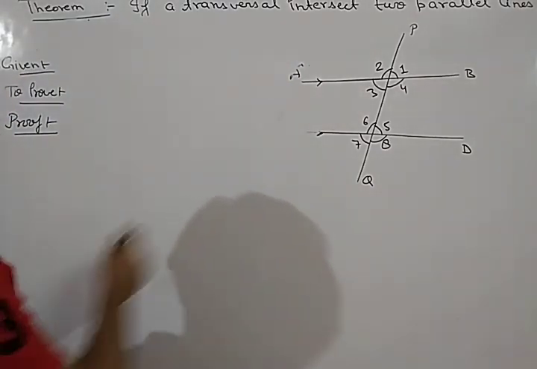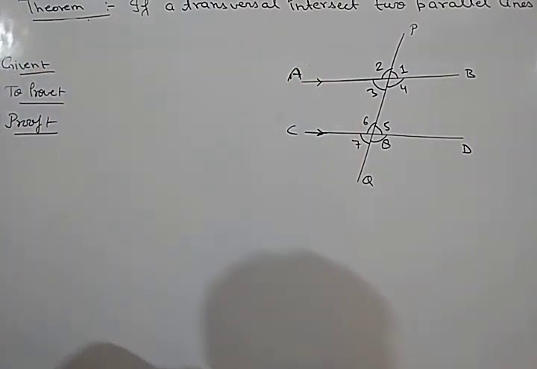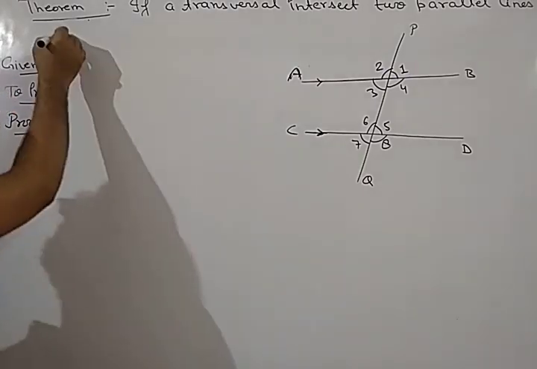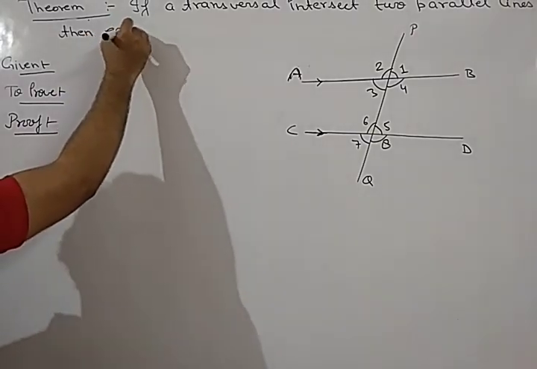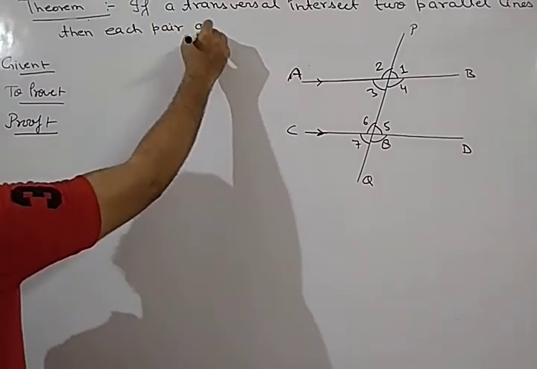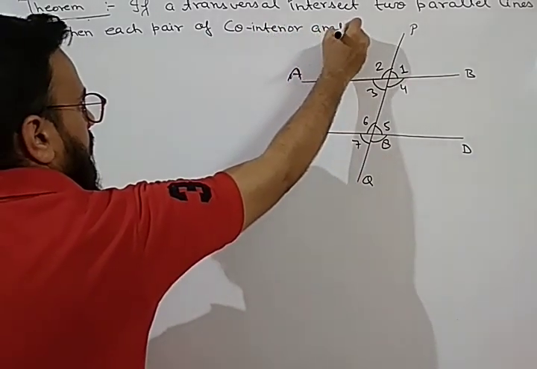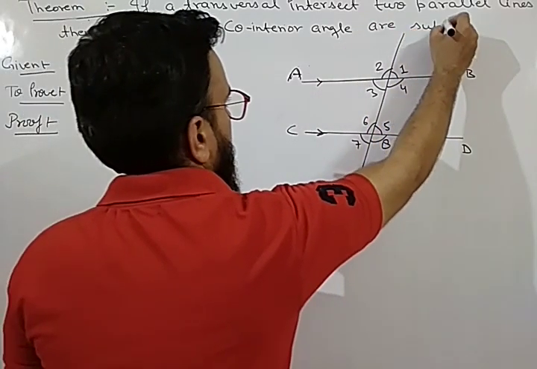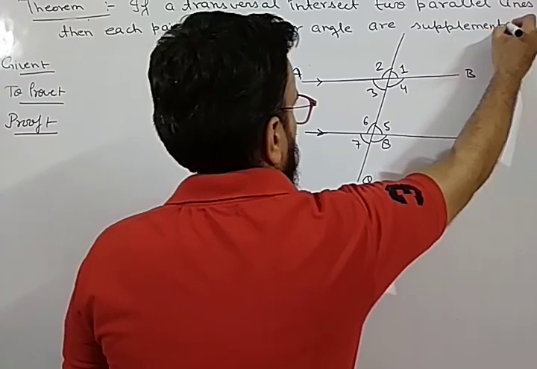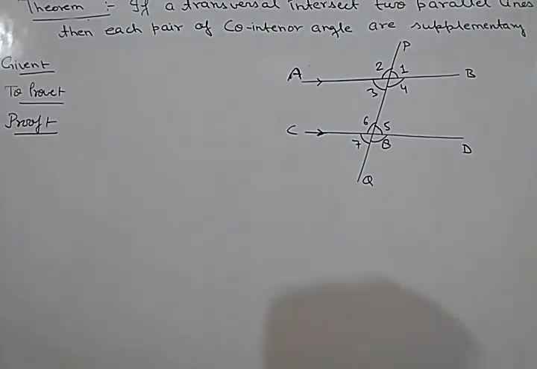The theorem is: if a transversal intersects two parallel lines, then each pair of co-interior angles are supplementary. Each pair of co-interior angles are supplementary.